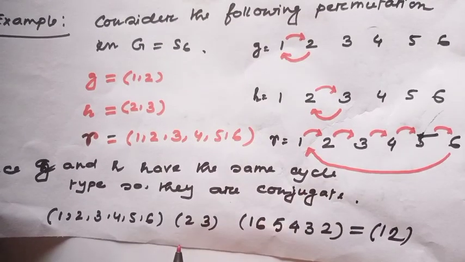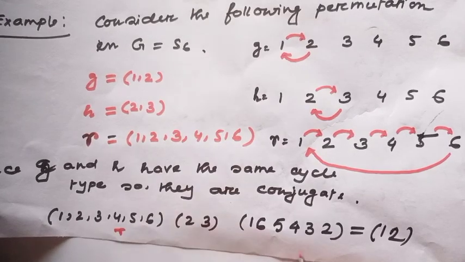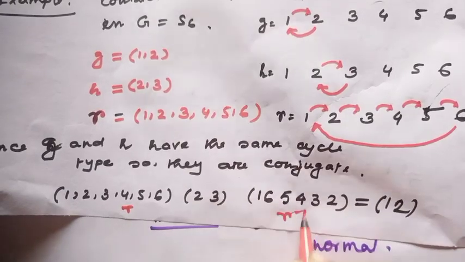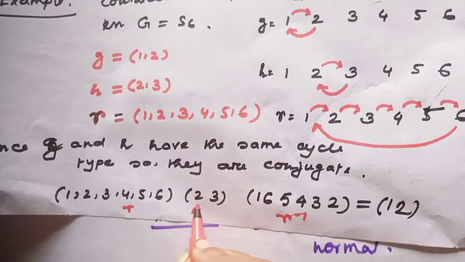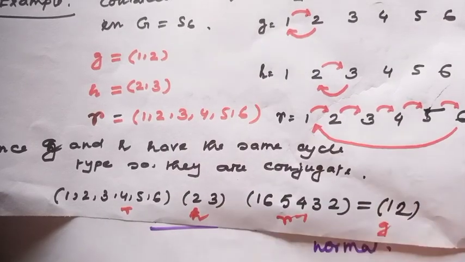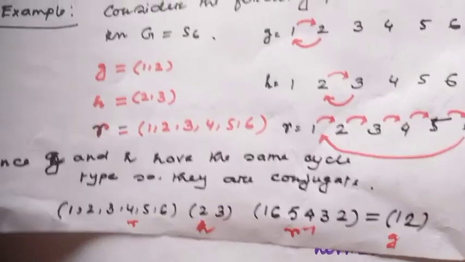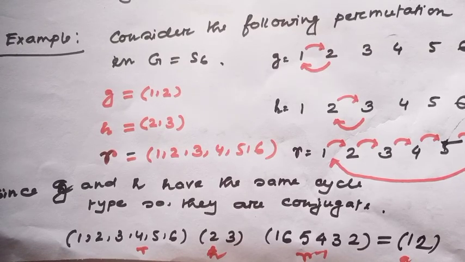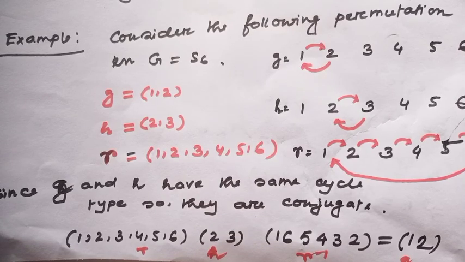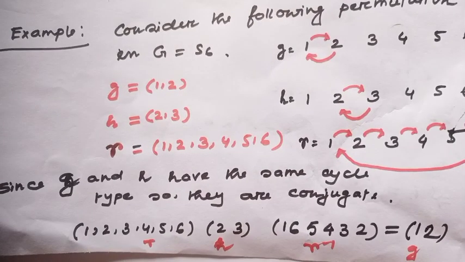How? Let's consider r, this is r inverse, and this is g. Here r g r inverse equals s. So g and s are conjugate. Here the cycle type is the same, so they are both conjugate.